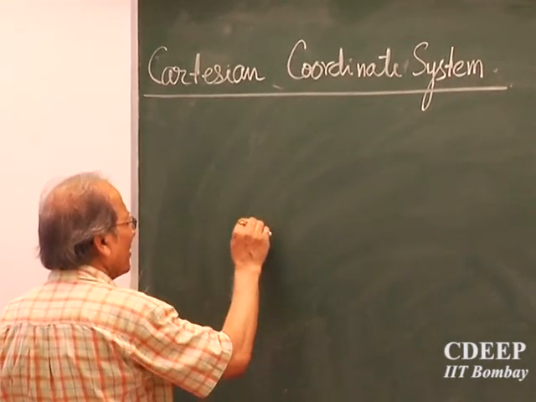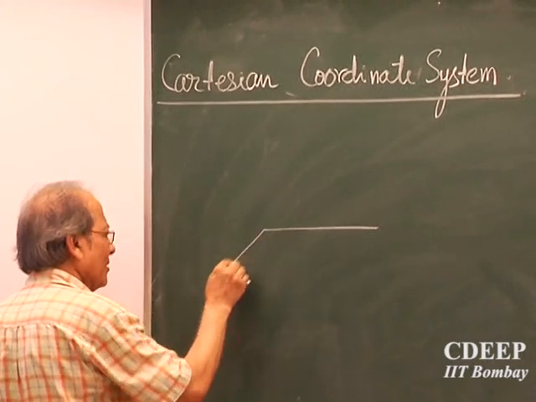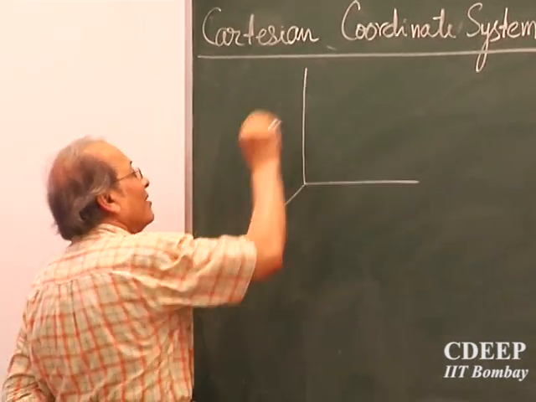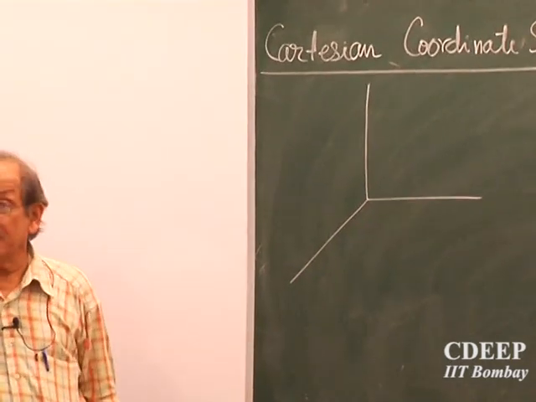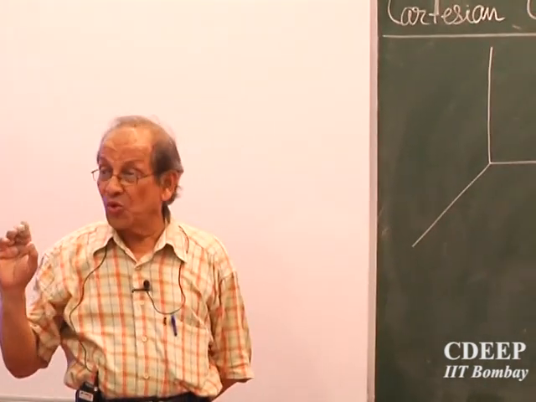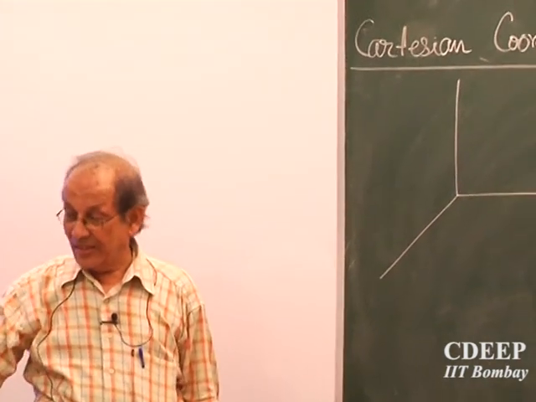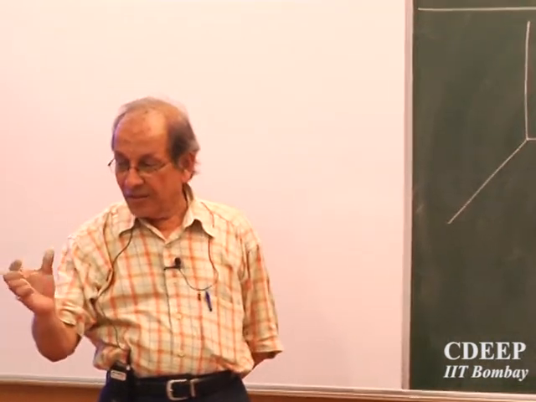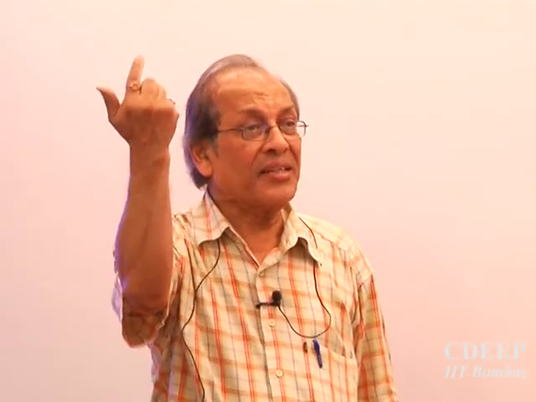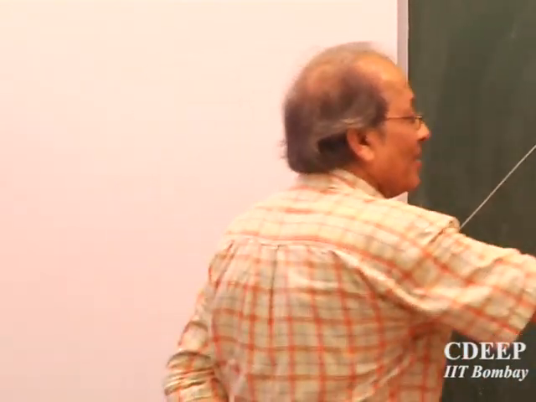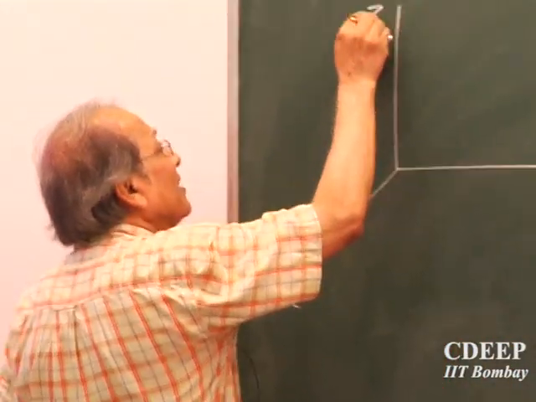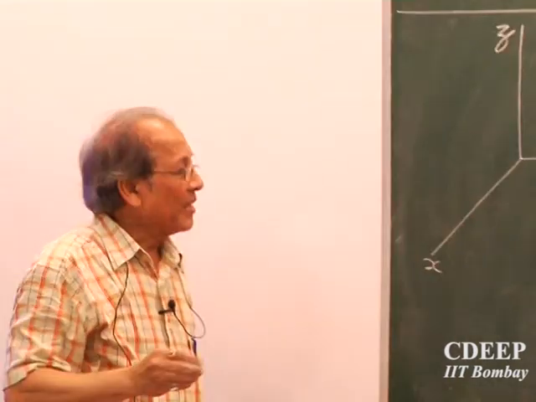The x, y, z is always taken as a right-handed screw system. You know the right-handed screw system. When you move from x to y, the screw movement must be in the z direction. It is always right-handed, not left-handed. So if x and y are these, this is the origin.